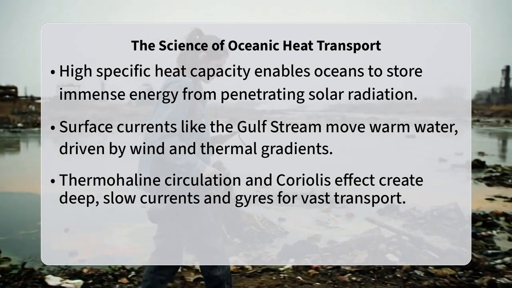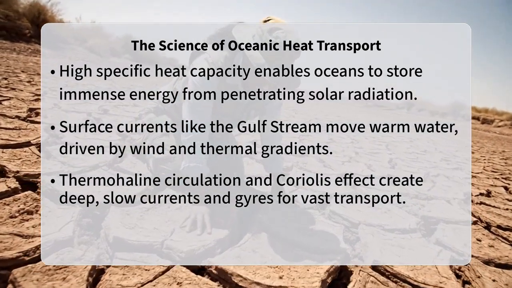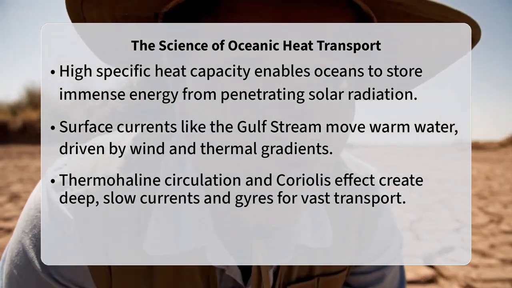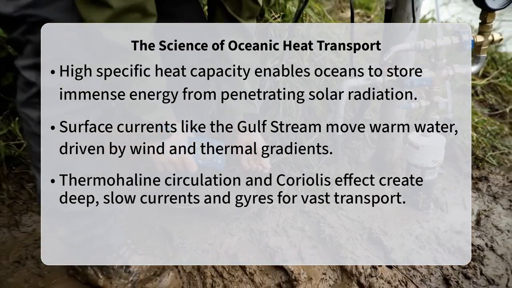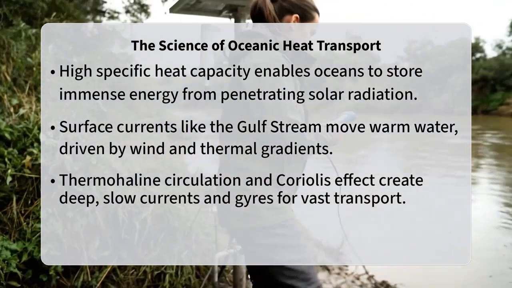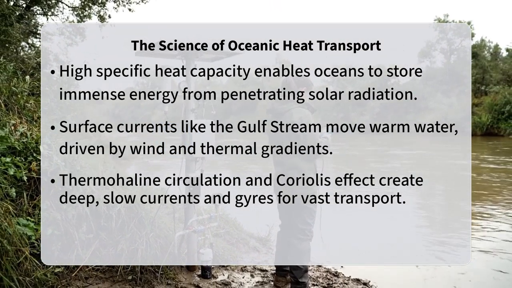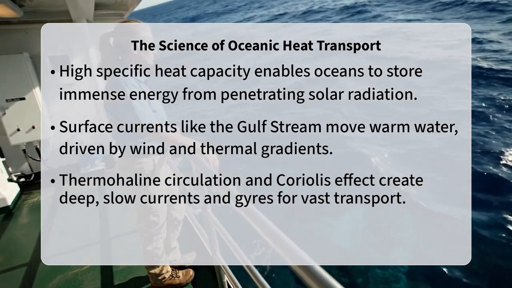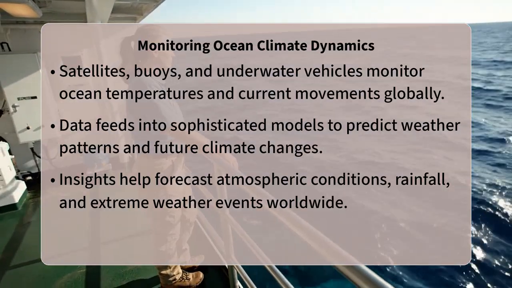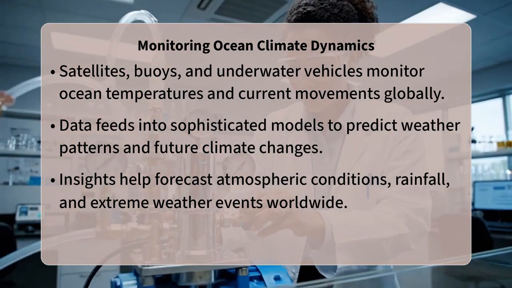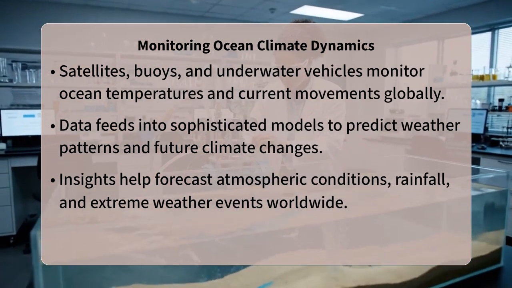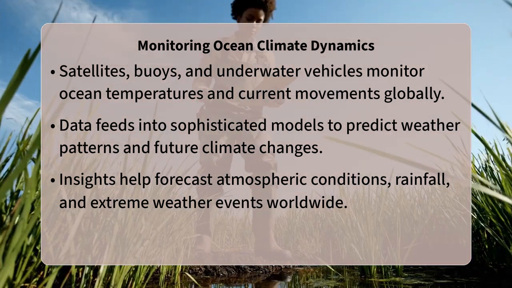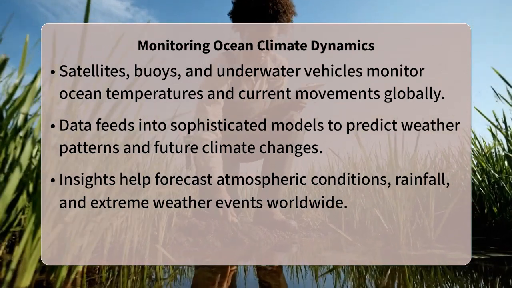The Coriolis effect, caused by Earth's rotation, deflects these currents, creating large circular patterns called gyres that further facilitate this global heat exchange. Understanding these processes is crucial for predicting global weather patterns and long-term climate changes. Scientists use an array of tools, including satellite observations, ocean buoys, and autonomous underwater vehicles, to track ocean temperatures and current movements.